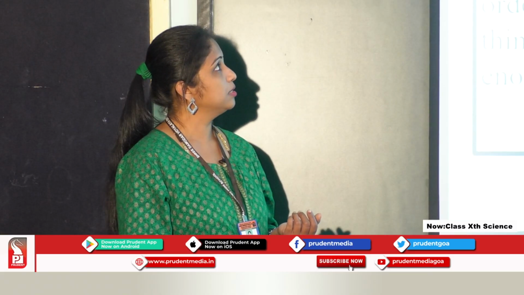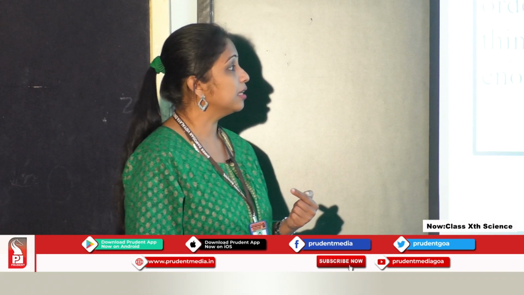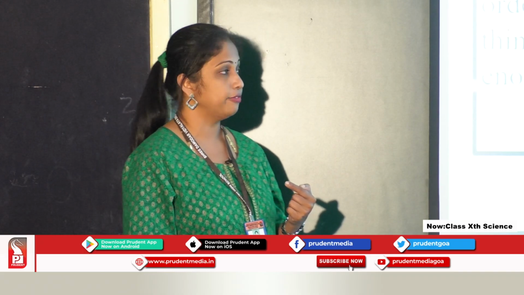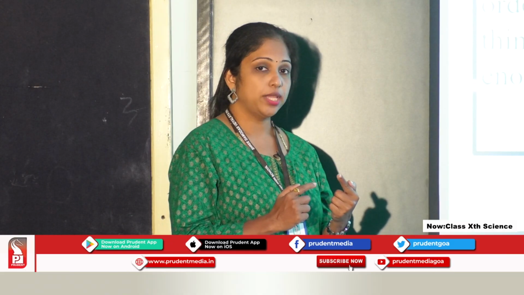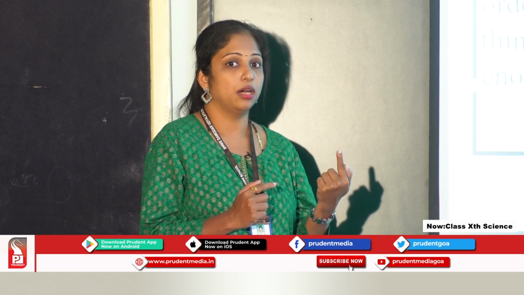Now what is a reflex arc? The path of the reflex action is called the reflex arc. So the path through which this reflex action is carried is called the reflex arc. Reflex arcs have evolved in animals in order to perform quick responses, as the thinking process of the brain is not fast enough. This is very important, students, because the thinking process of the brain is not fast enough. We need this reflex arc so that we can prevent any damage to the body, right?